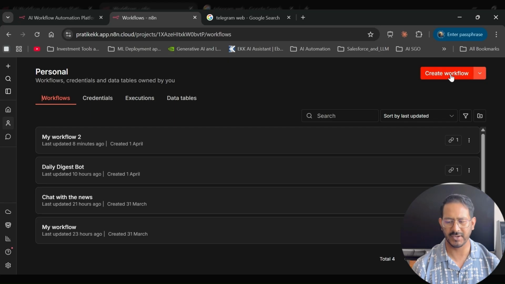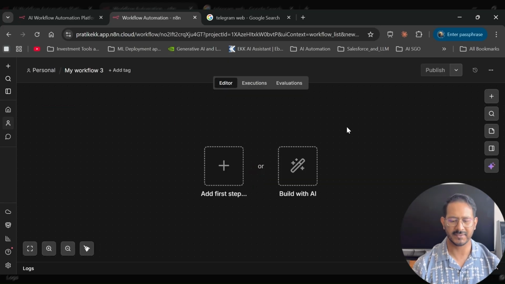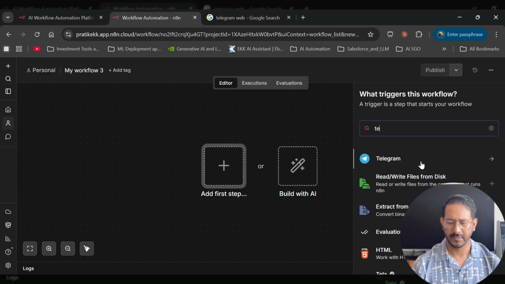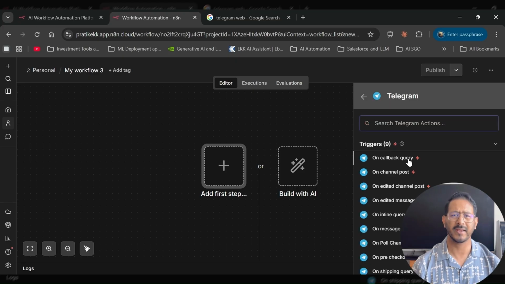Now once I click on this create workflow, I see a blank page where it says add first step. So once I click here, I need a trigger, because the trigger is the first initiation of how we are connecting and what is the mode of connection, right? Whether it's a chat, whether it's a Telegram. So I'll type in Telegram. Once I type in Telegram, n8n already has a built-in feature of Telegram. So I just have to type in and choose on message, because I am typing a message to get in. Okay. So that's on message.